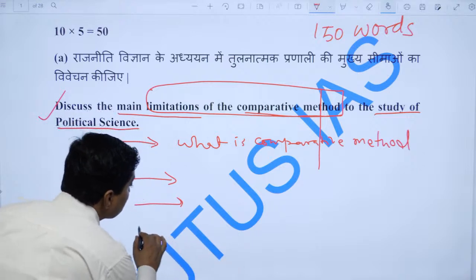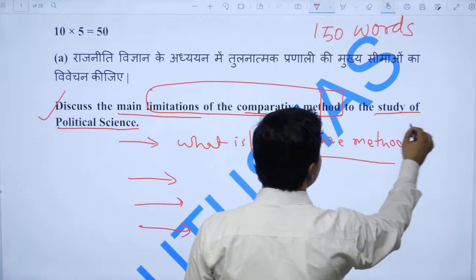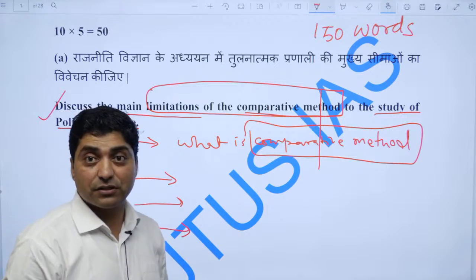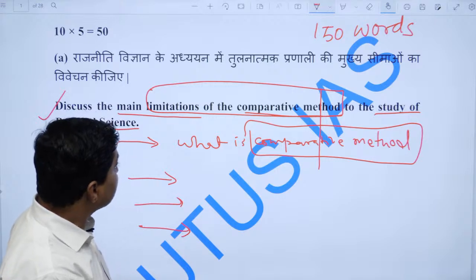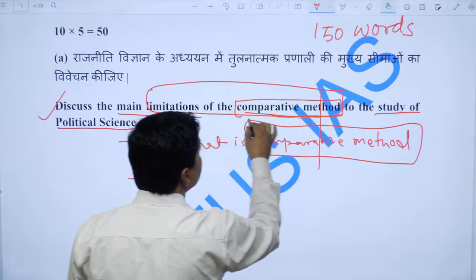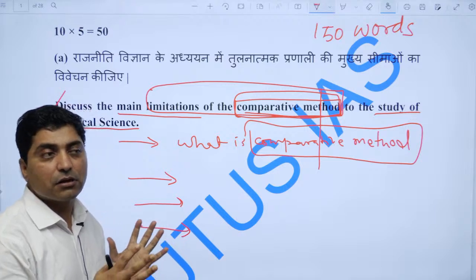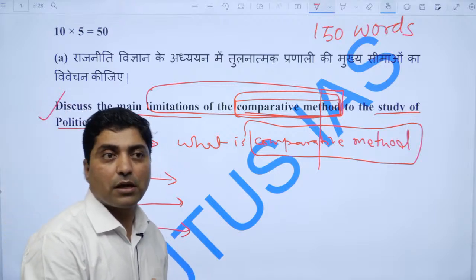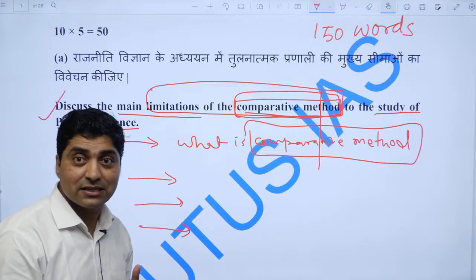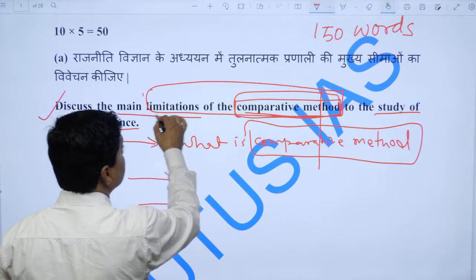Now Harold Laswell was also very critical of this comparative method. Why? Because Harold Laswell, you all know, was a champion of the philosophical method, right? So he criticized it and said that the comparative method in political science is value free, and it is highly influenced by the behavioral movement, and that led to the decline of political science, right. So those are the limitations of the comparative method.